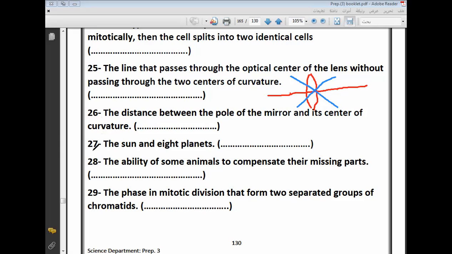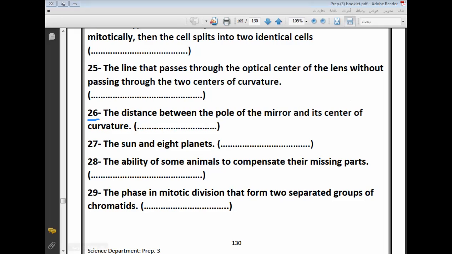The distance between the pole of the mirror and its center of curvature. Radius. Okay, excellent. So this is the radius.